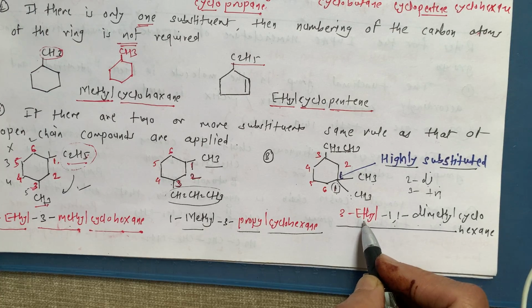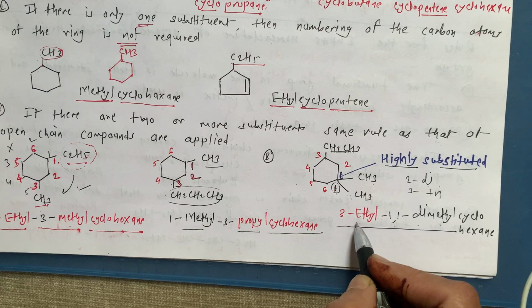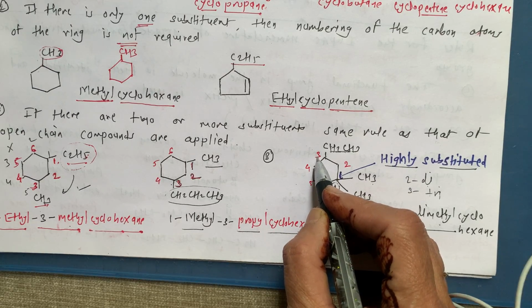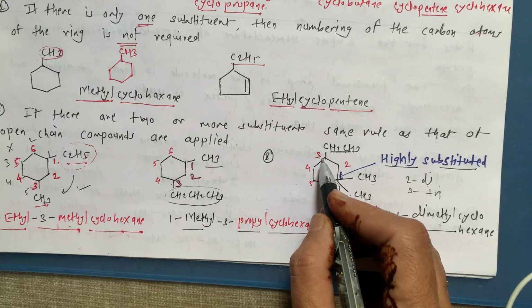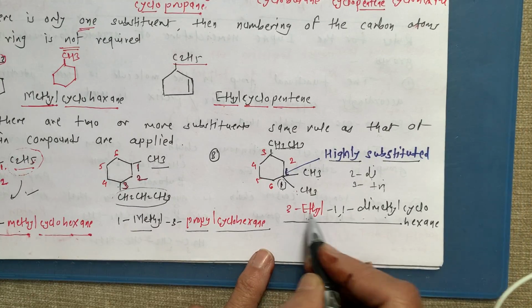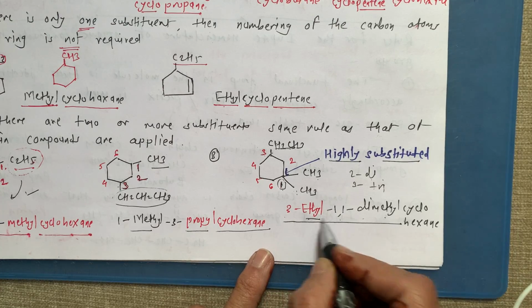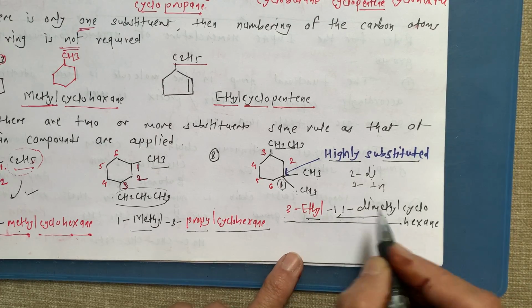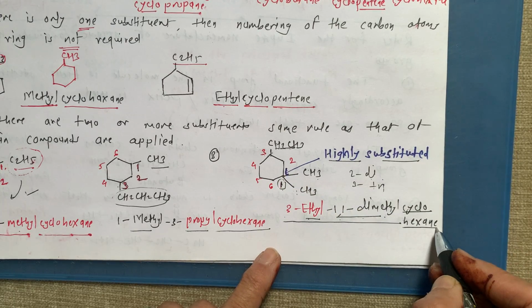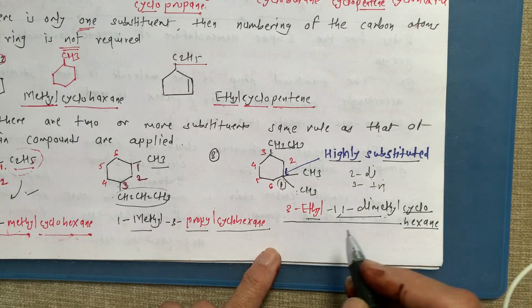But alphabetically ethyl we have to write first, and this ethyl is on number 3 carbon, where the ethyl group is attached. So I write over here like this: 3-ethyl, 1,1-dimethyl, and this is cyclohexane. So ending with cyclohexane. Getting this point?